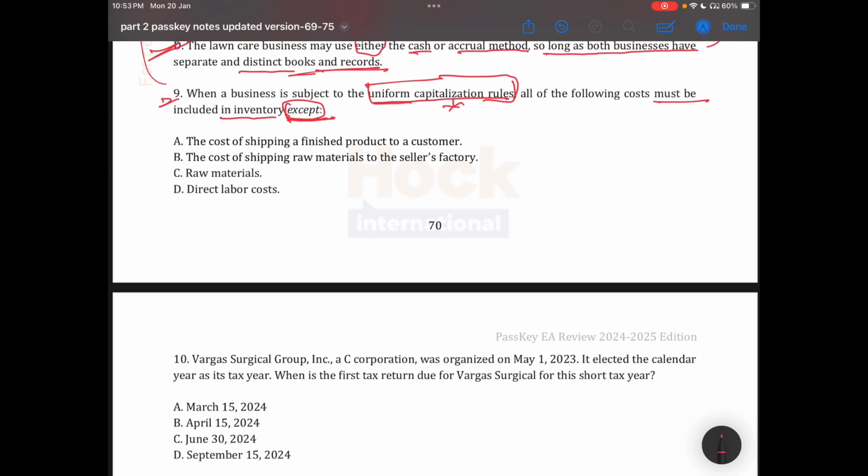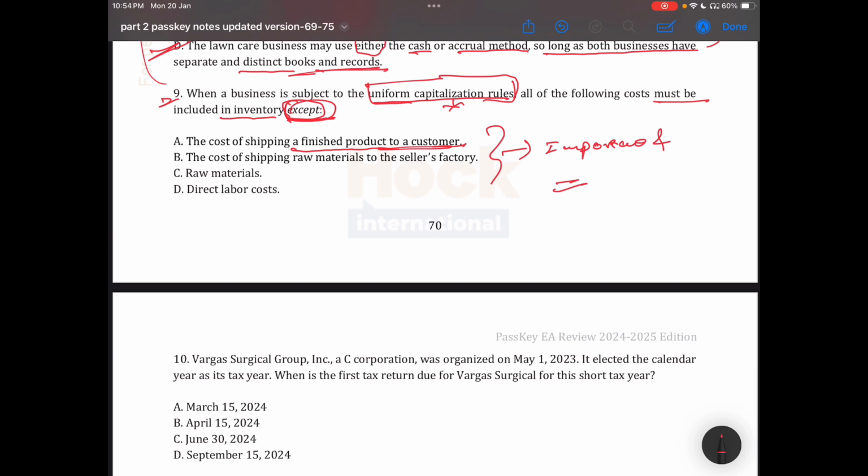Okay. So the cost of shipping a finished product to the customer. He's asking for the except. It's very important and a complicated topic, so I'll prepare a separate video for the uniform capitalization rule.